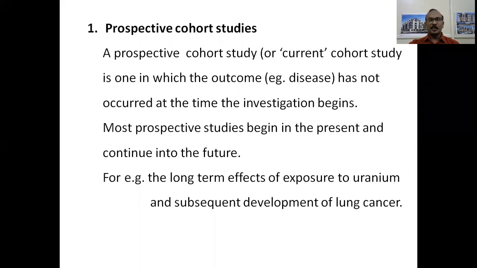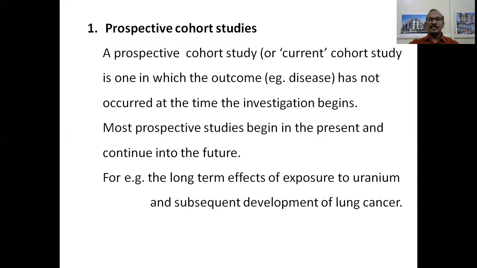So what are prospective cohort studies? Prospective cohort studies are also known as current cohort studies, in which the outcome has not occurred at the time the investigation begins. Most prospective studies begin in the present and continue into the future. So for example, the long-term effects of exposure to uranium and the subsequent development of lung cancer.